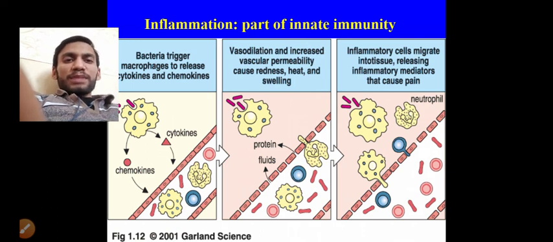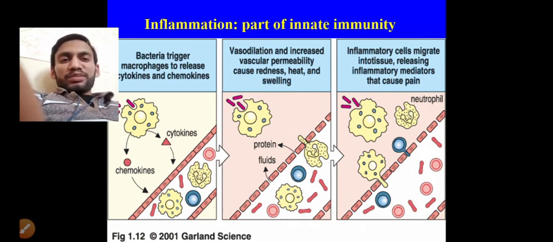So this is the inflammatory response. Bacteria trigger macrophages to release the cytokines and chemokines. After releasing cytokines and chemokines, the vasodilation process occurs, as I already explained. Through the diapedesis process they move outside the blood vessel, outside the blood volume, and move into the tissue space and tissue fluid, and they go to the site where bacteria is present, and they engulf this.